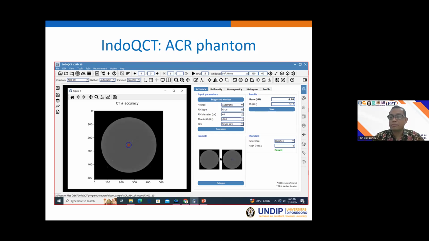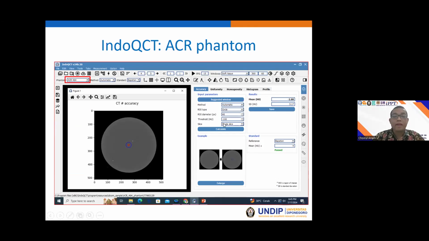We can also measure not only in one slice, we can also measure the CT number accuracy of the water in many slices. So if you want to measure the CT number of the water for many slices, we should change these parameters.